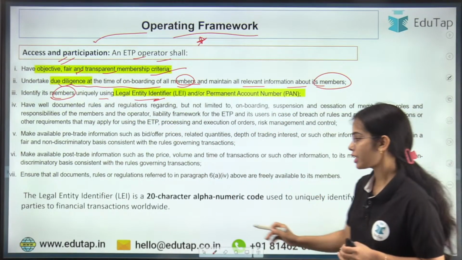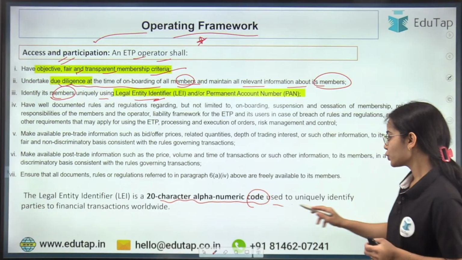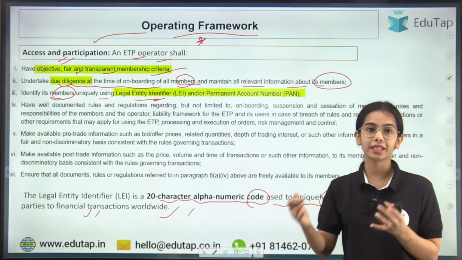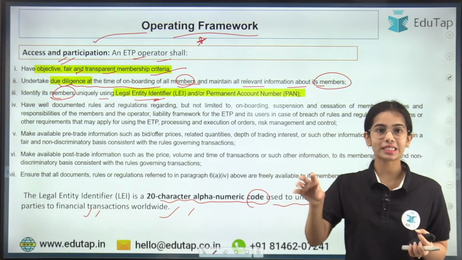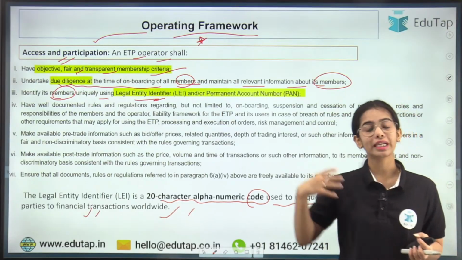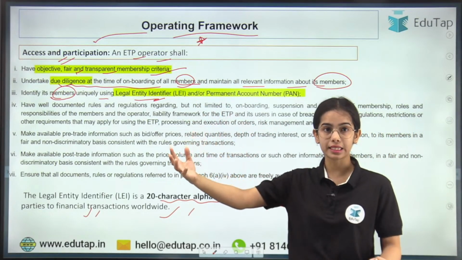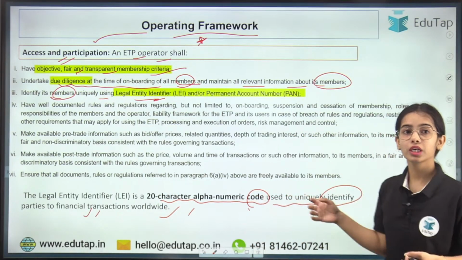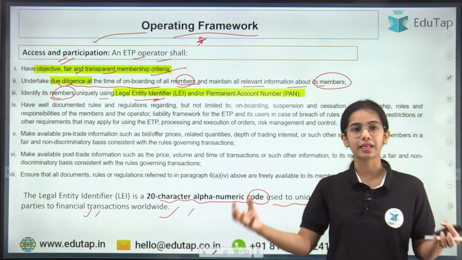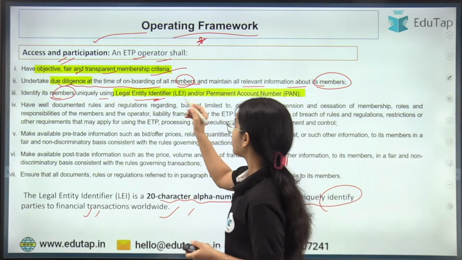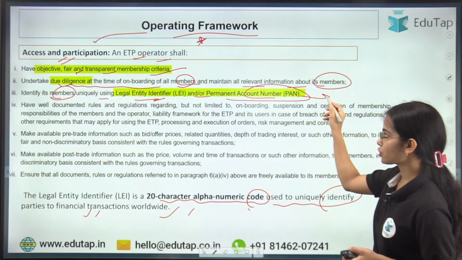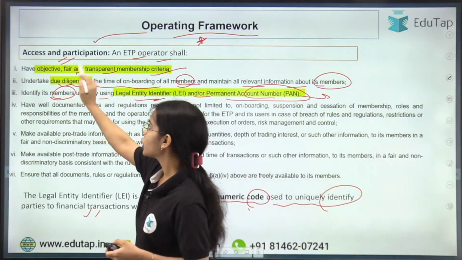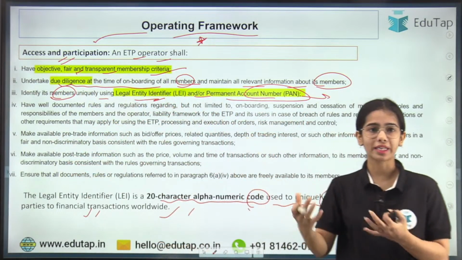The legal entity identifier is a 20-character alphanumeric code used to uniquely identify parties to financial transactions worldwide. So the legal entity identifier is like the Aadhaar card. Individuals get an Aadhaar card or a PAN card, while the big corporates or big entities in the country get the legal entity identifier, a 20-character alphanumeric code used to uniquely identify the entities that are party to financial transactions. Or PAN; PAN is usually there for the entities as well, or the legal entity identifier.